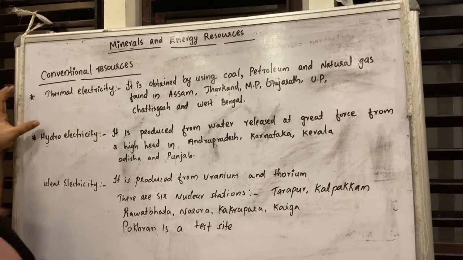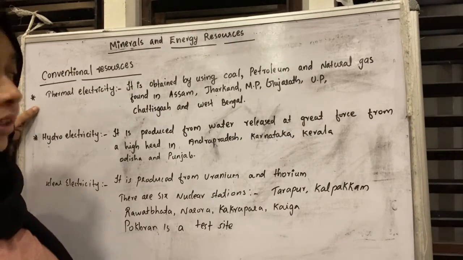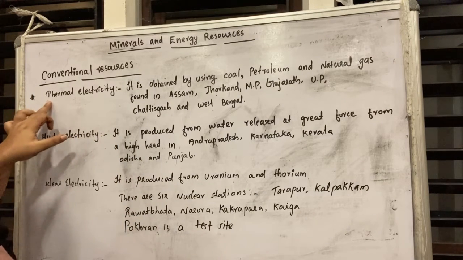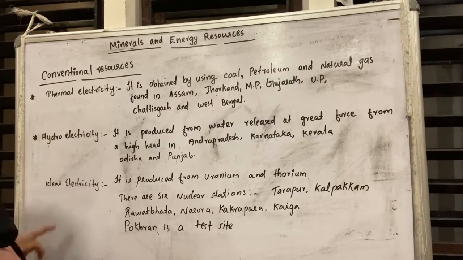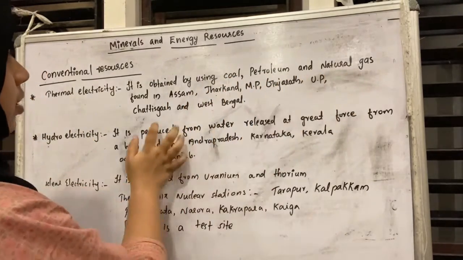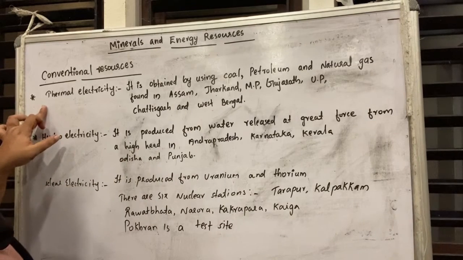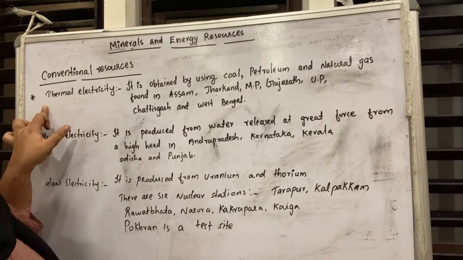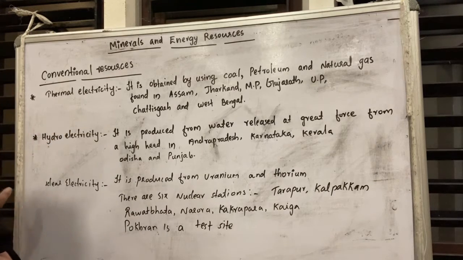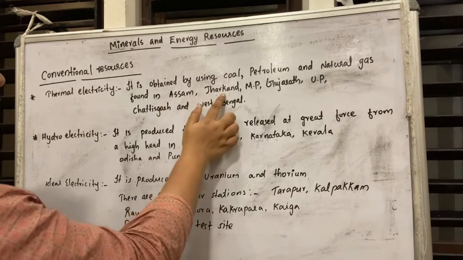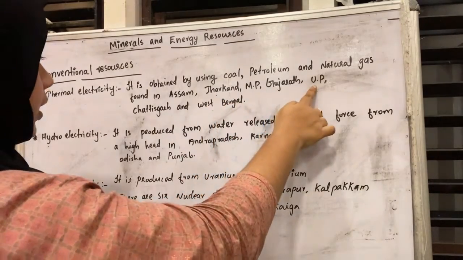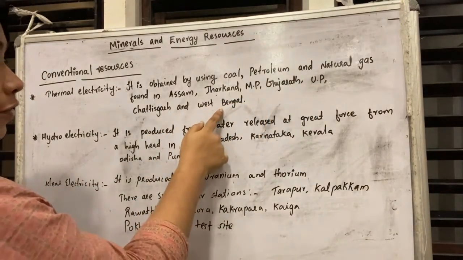Another conventional resource is electricity. The first one is thermal electricity. It is obtained by using coal, petroleum and also natural gas. It is found in Assam, Jharkhand, Madhya Pradesh, Gujarat, Uttar Pradesh, Chhattisgarh and also West Bengal.